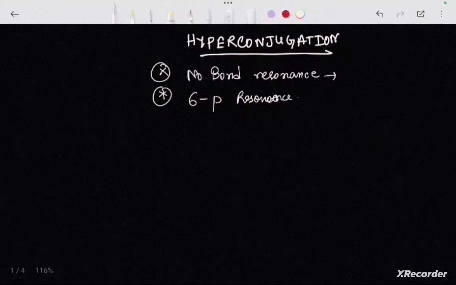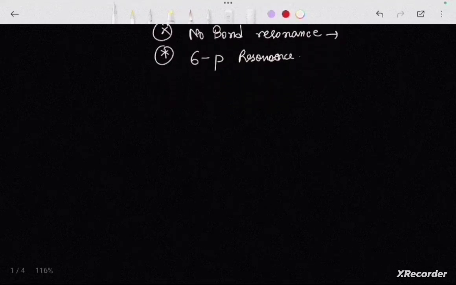So why no bond resonance? No bond resonance because it is actually forming a resonating structure without actually involving a bond. So it is known as a no bond resonance. A resonating structure is formed without actually involving a bond. So how does it take place?